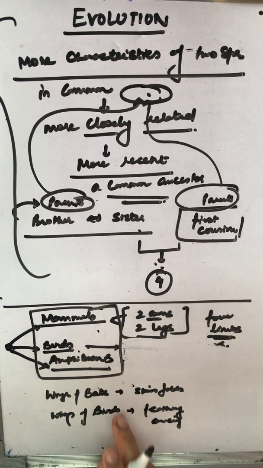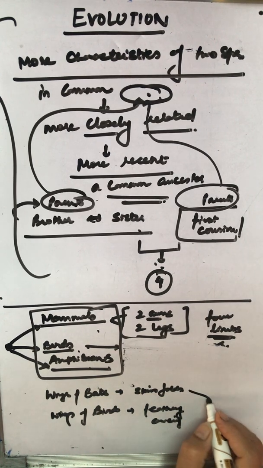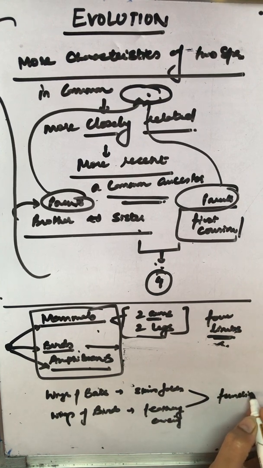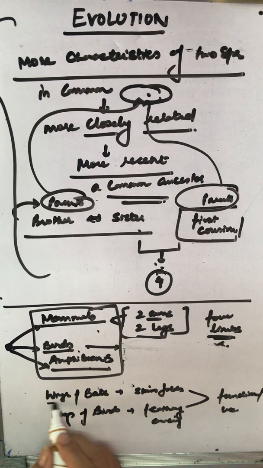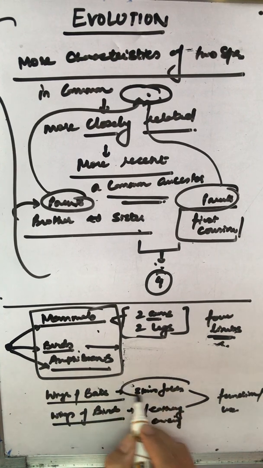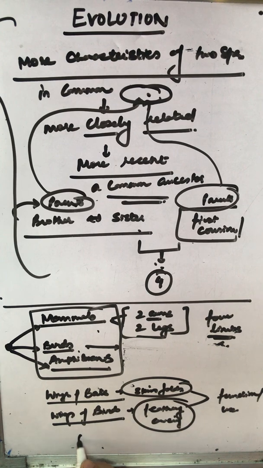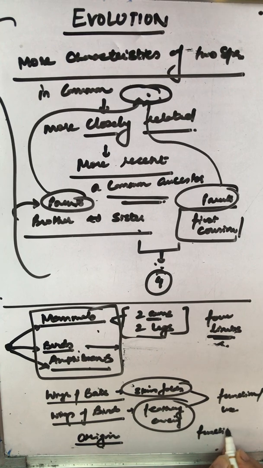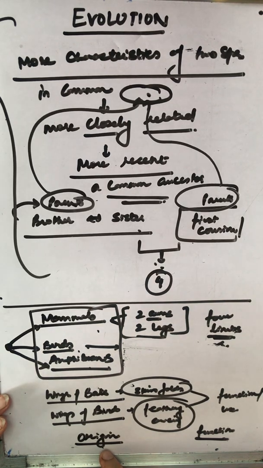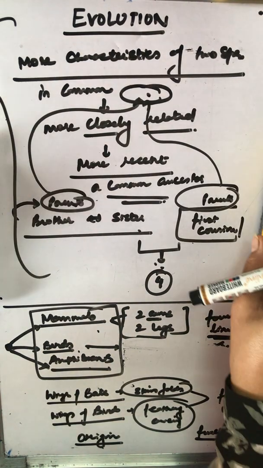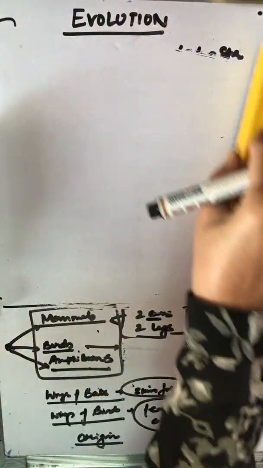Clear? The design of the two is very different, but they look similar because they have a common function, a common use. That is flight, but their origin is not common. It's a skin fold in one and a feathery covering in the other. When the origin and function disparity takes place, we have two different concepts in evolution. One is homology, another one is analogy. Now what are homology and analogy?